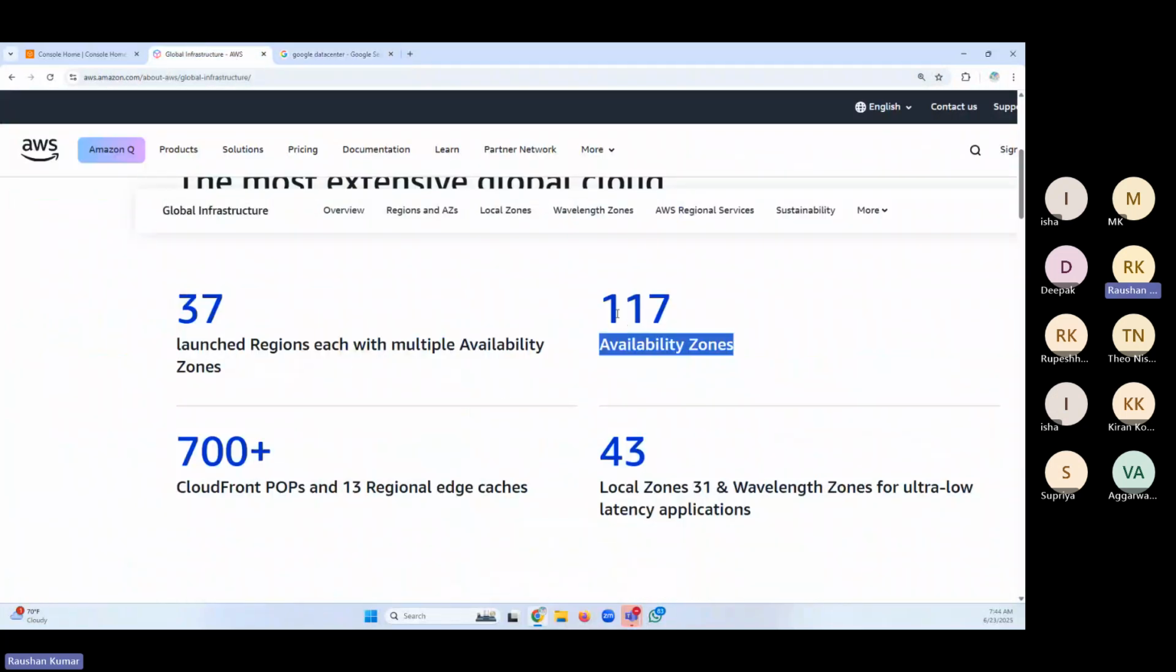So they have 117 AZs. And when you group the AZs, it becomes a region. As I told you, a region is not a physical thing, it's a logical thing. When we group the AZs, it becomes a region.